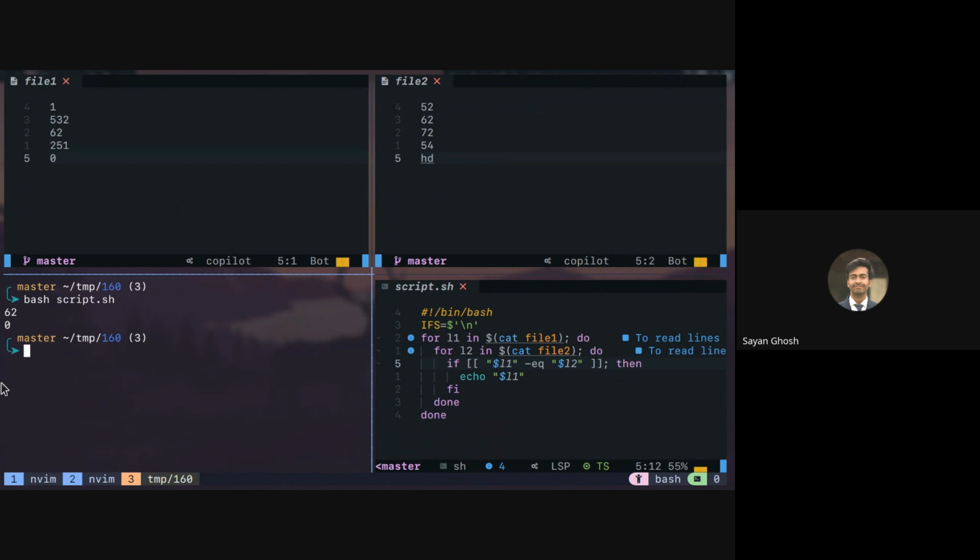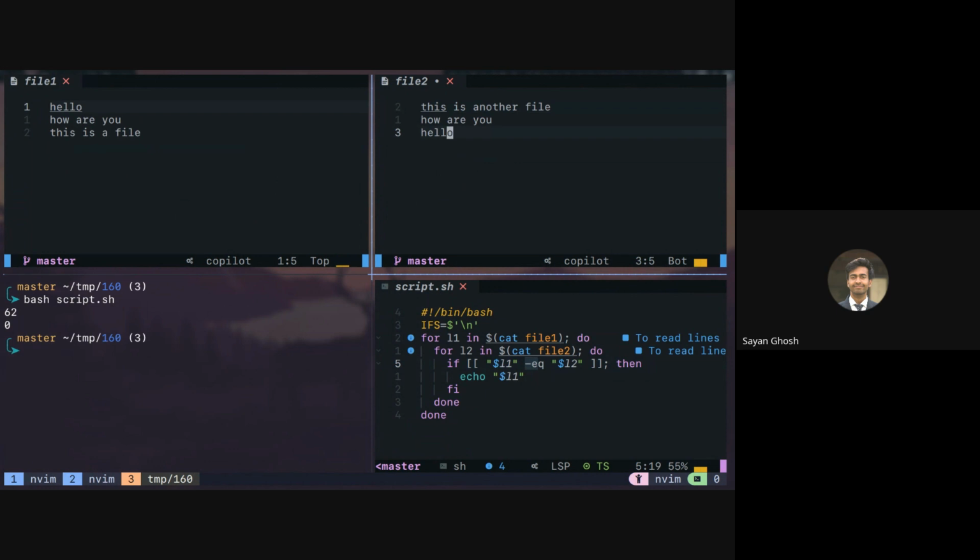So yeah, now you can see that it's telling that 0 is present in both of them, which is because this is an actual 0 and this is assumed to be a 0 because we are using -eq to compare numbers. As this is not a number, it was basically treated as 0. So whenever we are comparing any random string, we should not use -eq. We should only use the single or the double equal to.